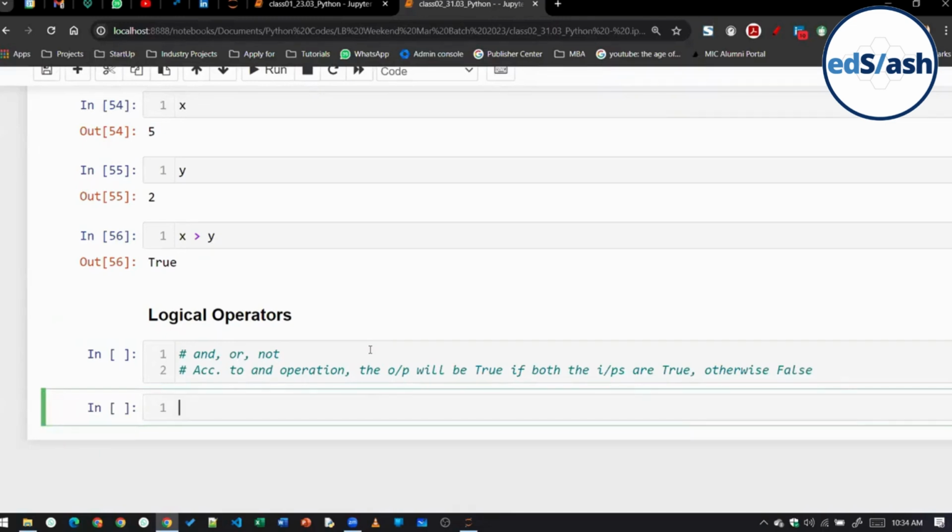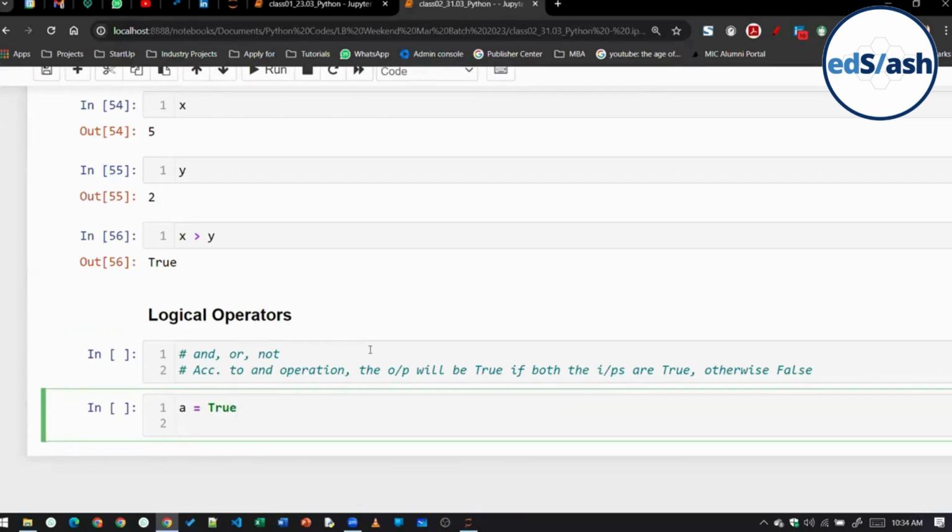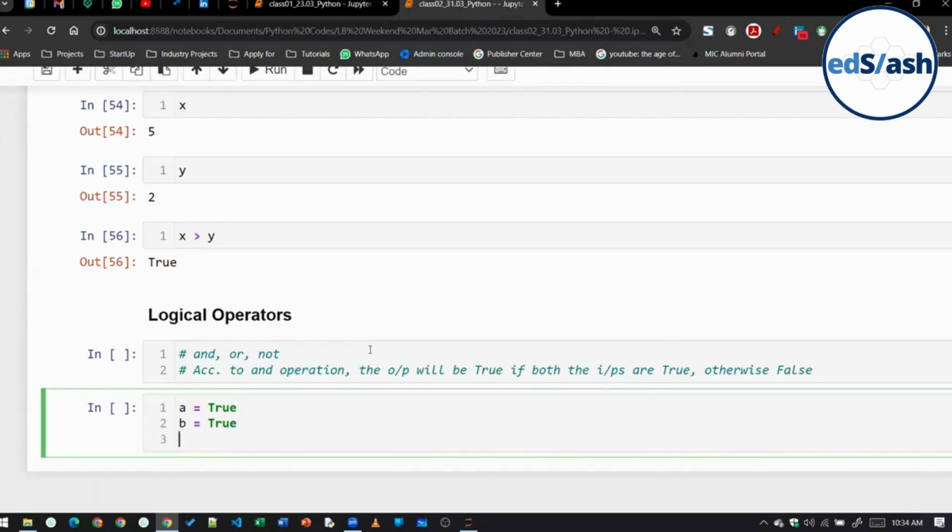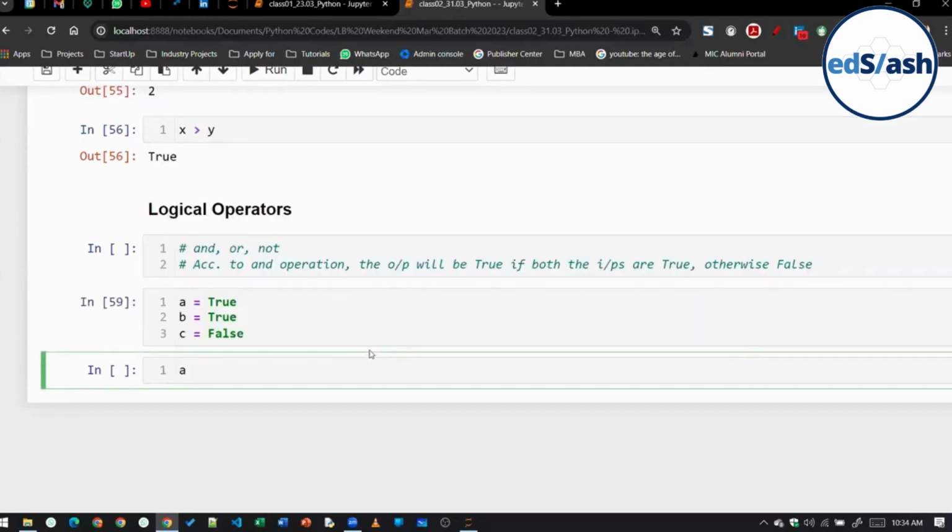Let me show you. Suppose, class, a is equal to true, b is equal to true, and c is equal to false. And I now write a and b. So what should be the output, class?